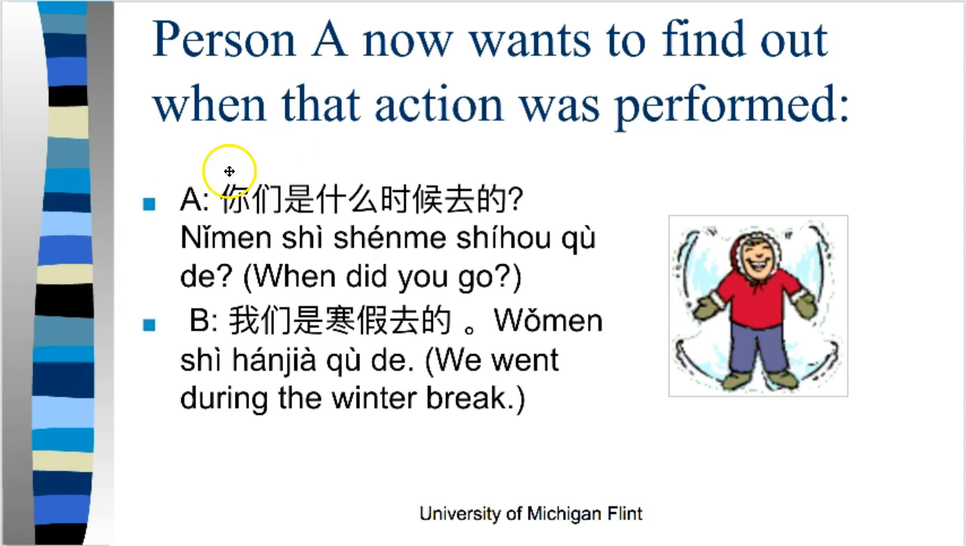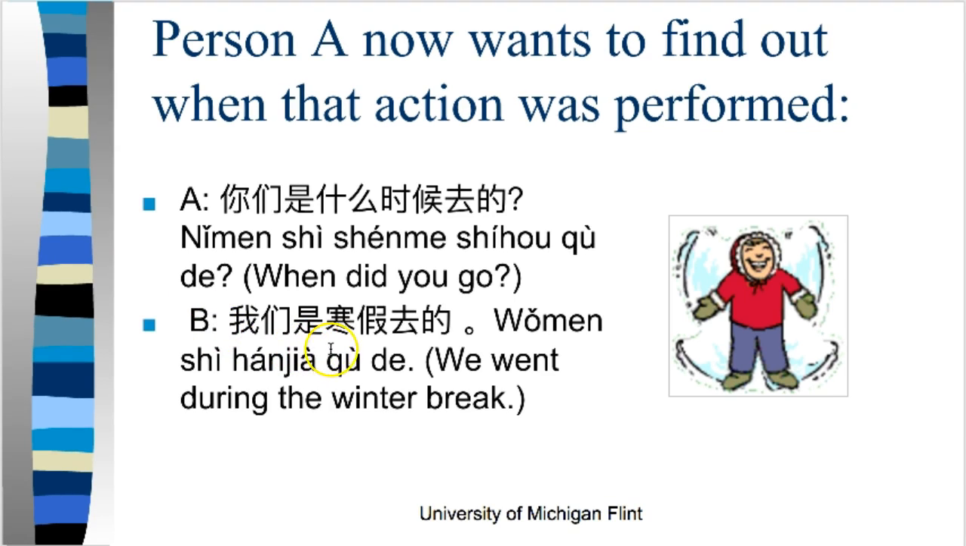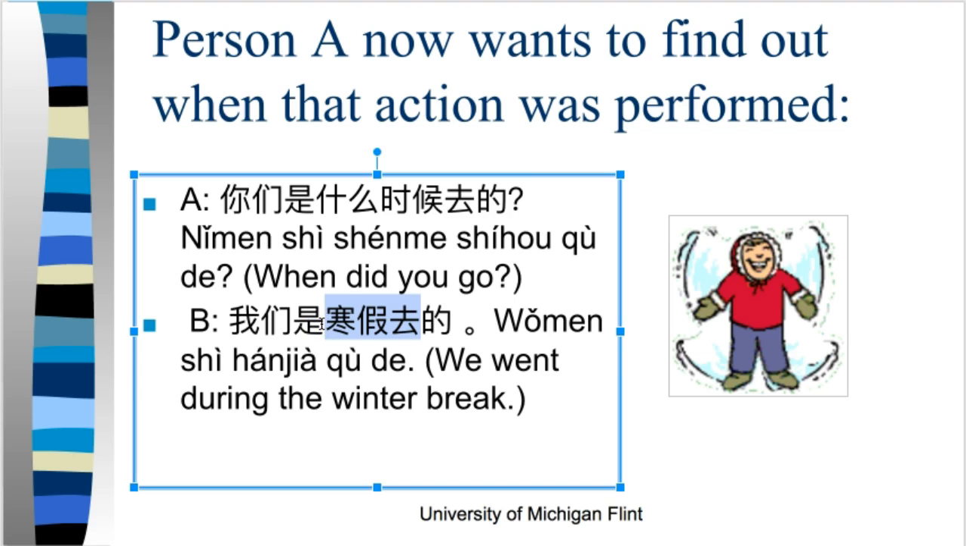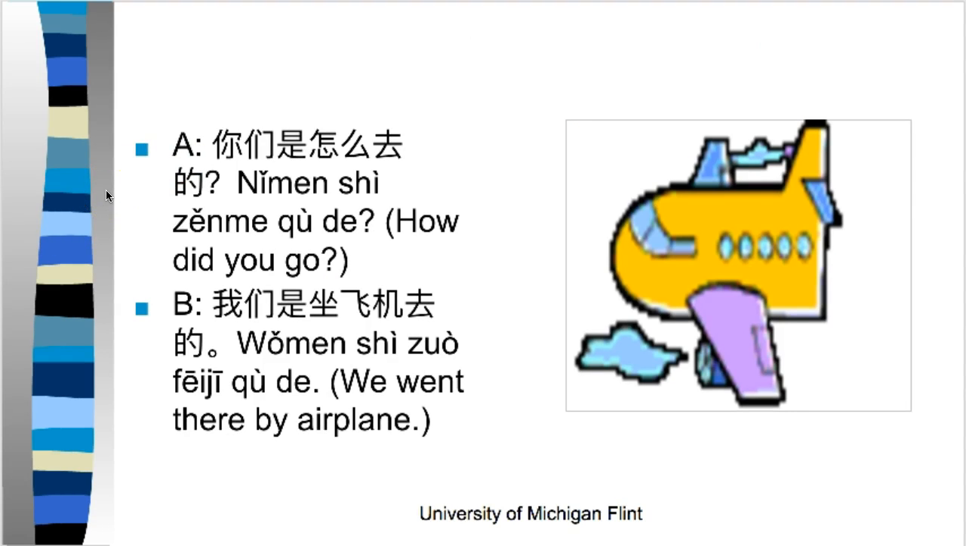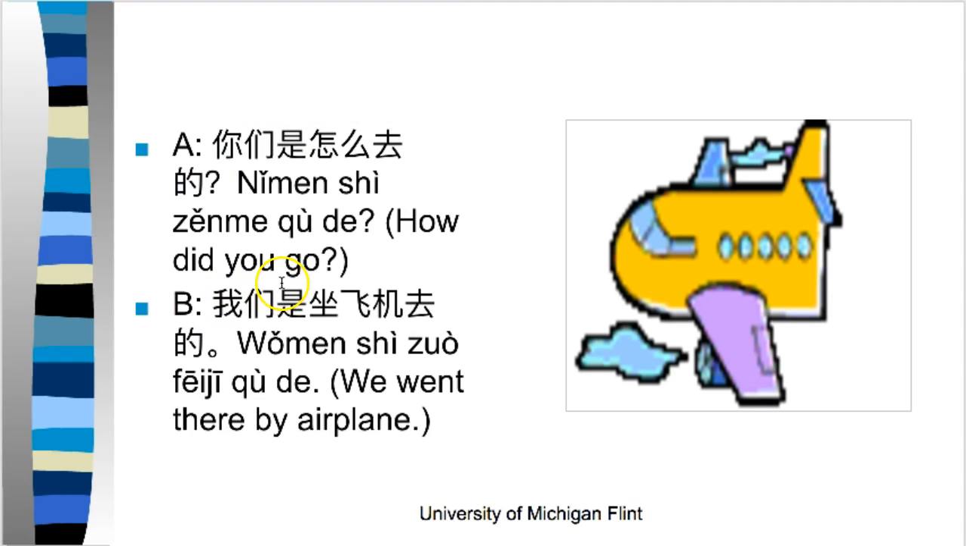When did you go? 你们是什么时候去的? Notice again, we have the 是的 structure, and then B answers, 我们是寒假去的. All right, when did you go? What was the detail of this event? We went over winter break. Okay, third question. How did you go? 你们是怎么去的? 是的. And then B answers, 我们是坐飞机去的.